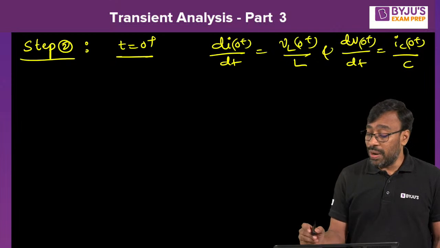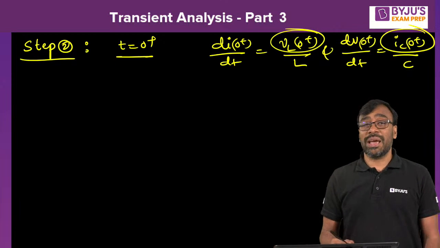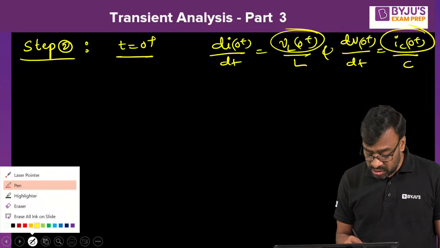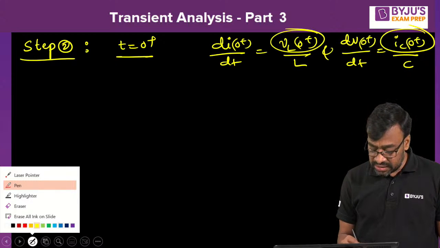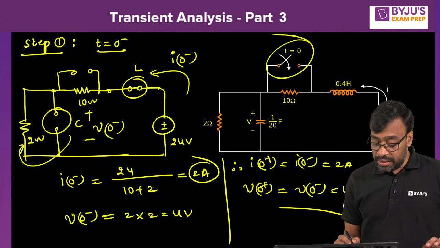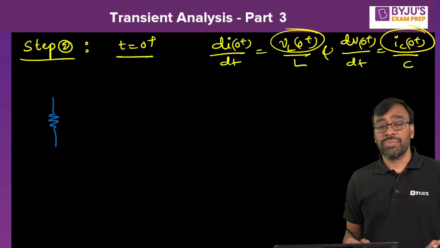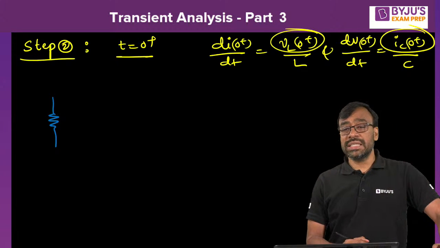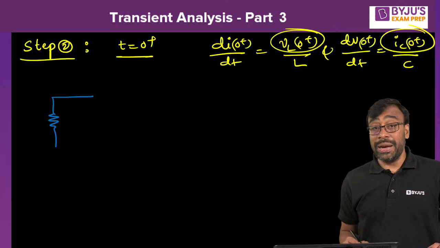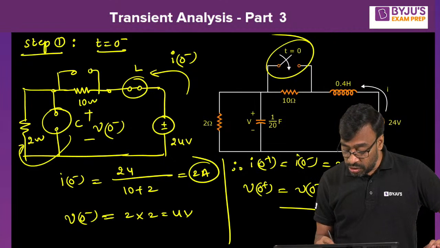Got it, all of you? So what is the procedure to find VL of 0 plus, voltage across the inductor at t equal to 0 plus, and current through the capacitor at t equal to 0 plus? You have to construct t equal to 0 plus equivalent. Shall we construct t equal to 0 plus equivalent here? Yes, let's try to construct here. Tell me, t equal to 0 plus, how does it look, tell me. Resistor remains resistor, yes or no, okay. Inductor and capacitor become what? It depends on what was the voltage across the capacitor at t equal to 0 minus. What was that actually? Okay, 4 volts.